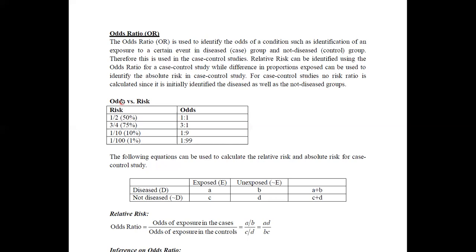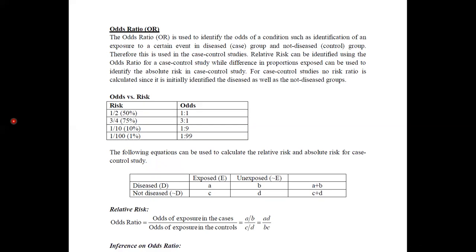If you compare the odds with risk, it can be considered in this way. In the risk ratio, we are generally getting it as a percentage. If you are getting this as 50%, it means that the proportion is equal to half. It means the risk of disease in exposed divided by the risk of disease in unexposed. But in the odds, we can have it as a ratio, so we can say it is 1 to 1.